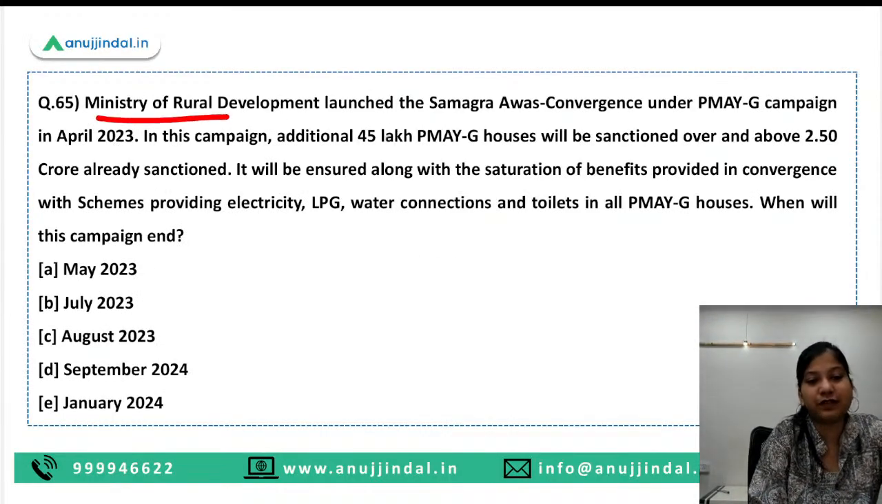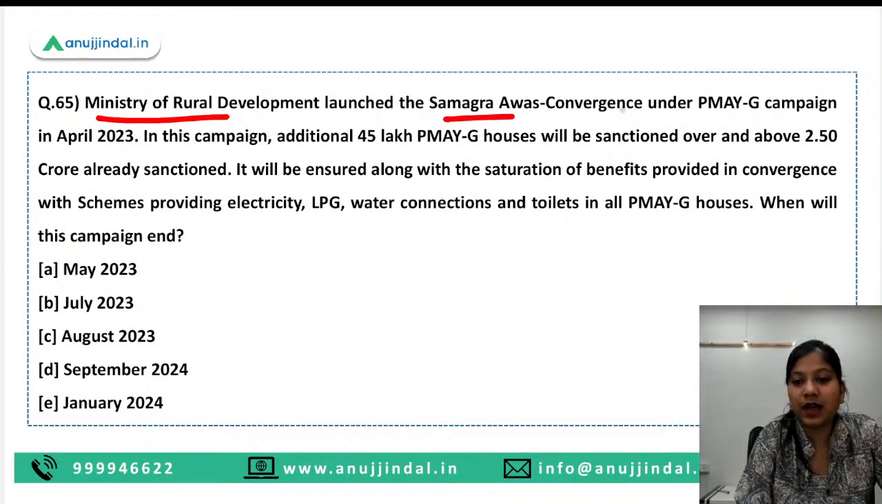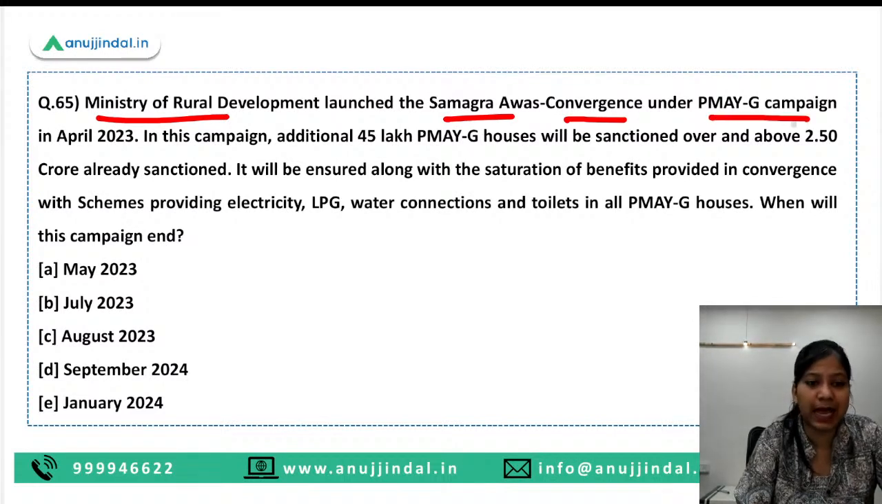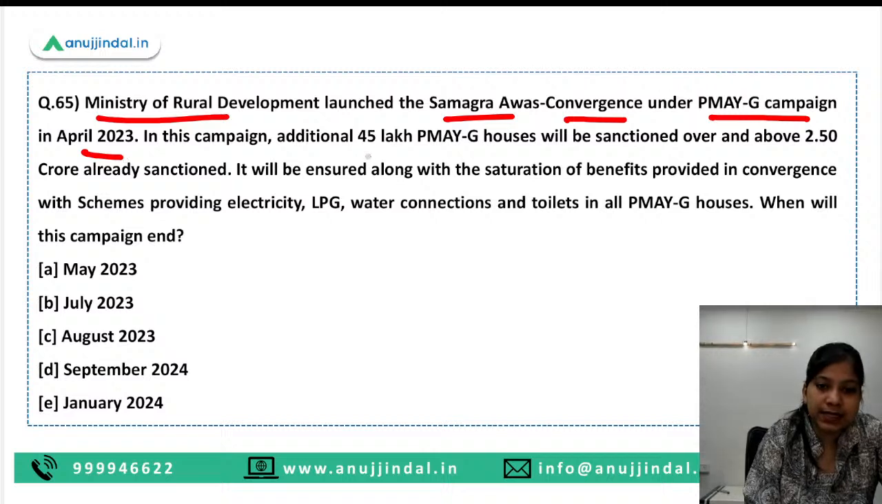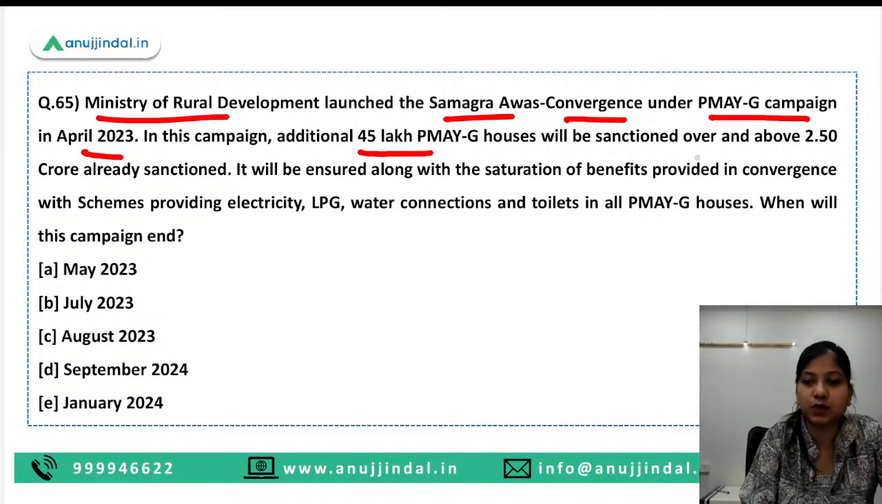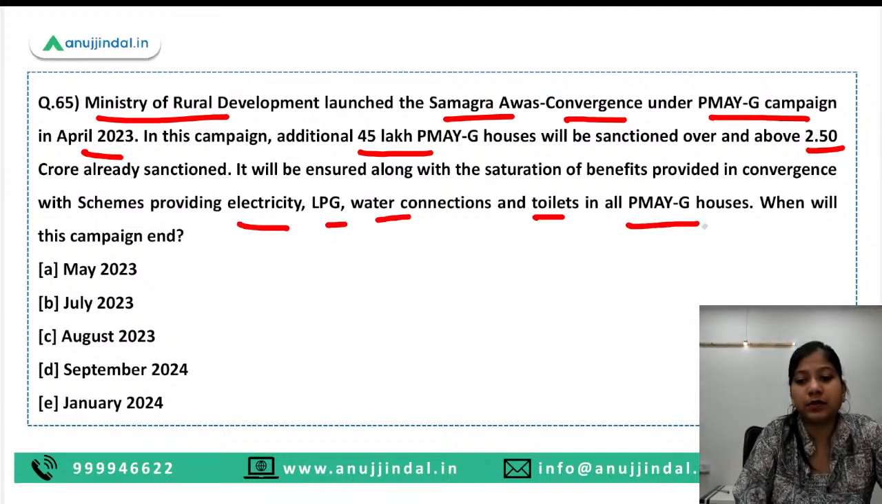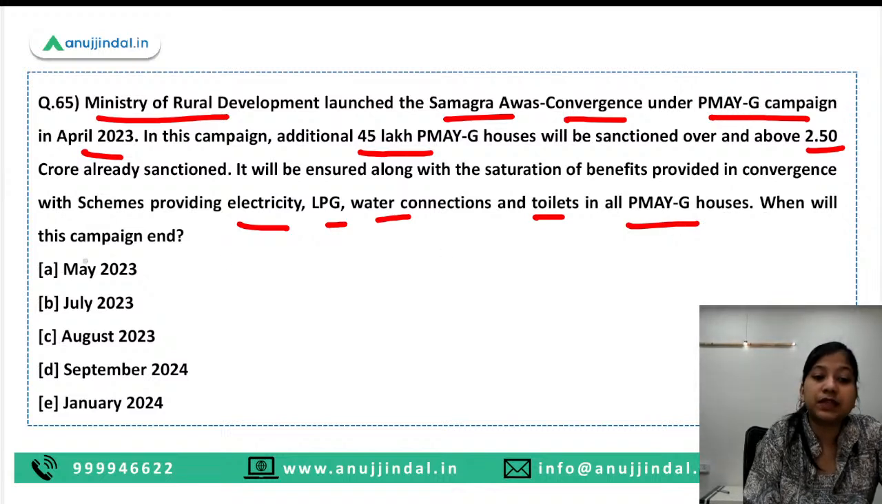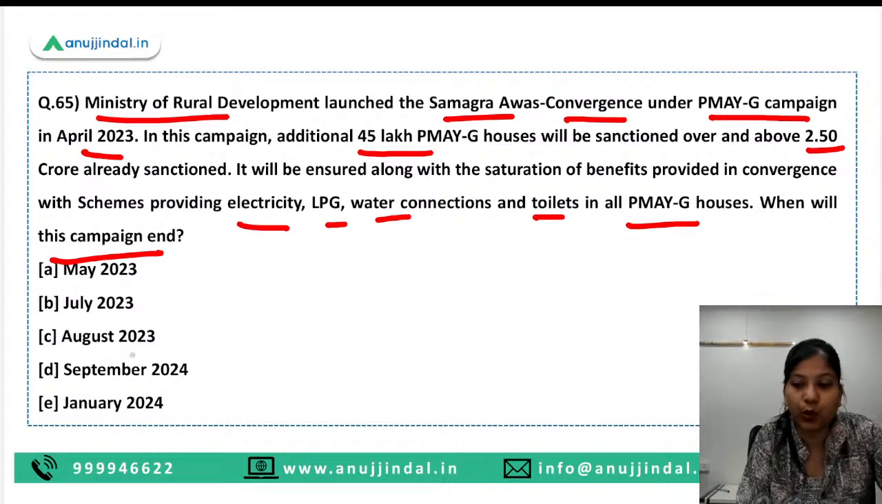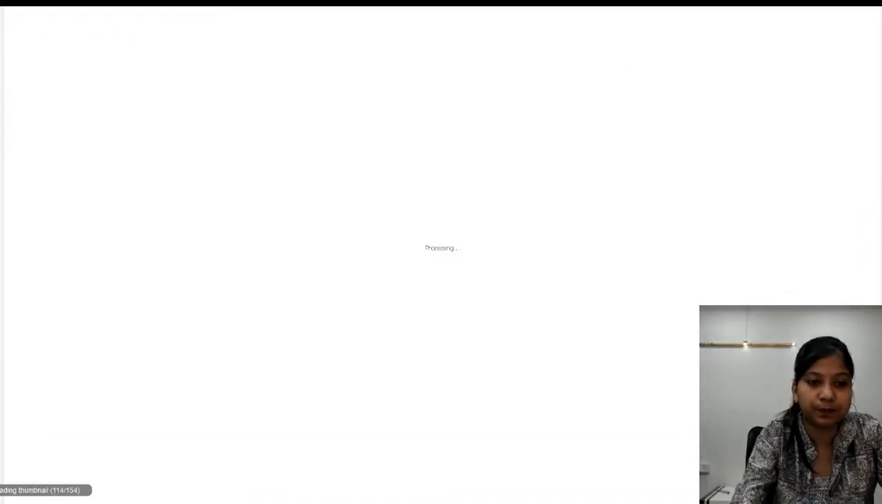Next question is Ministry of Rural Development launched Samagra Awas Convergence under Pradhan Mantri Awas Yojana Gramin campaign in April 2023. In this campaign, additional 45 lakh houses will be sanctioned over and above 2.5 crore already sanctioned. It will be ensured along with the saturation of benefits provided in convergence with schemes providing electricity, LPG, water connection and toilets in all Pradhan Mantri Gramin houses. When will the campaign end? So guys, this campaign is going to end in August 2023.